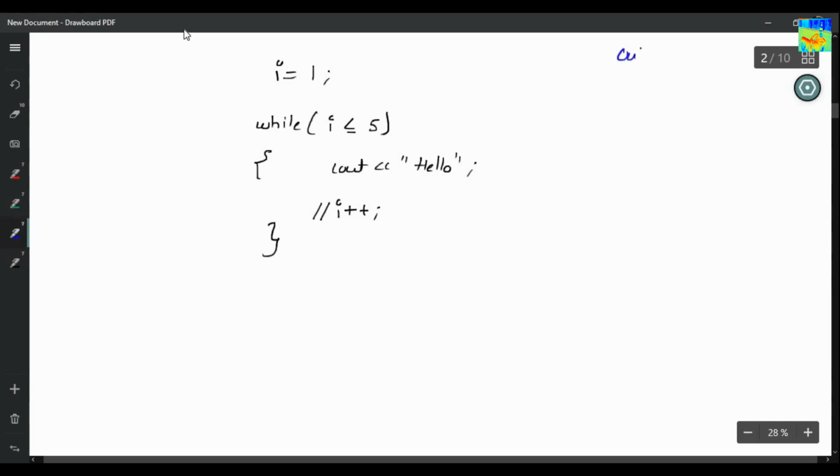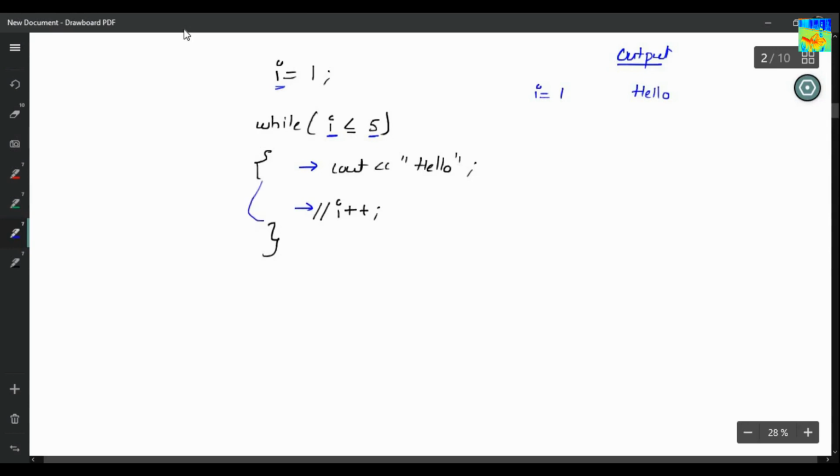So here is my output. First of all, I will check I equals 1. Now we'll check our condition. Is 1 less than or equals to 5? Yes, the condition is true. Go inside the loop, print hello. So this line is a comment. We will not do anything.